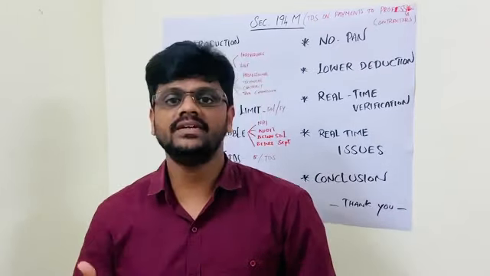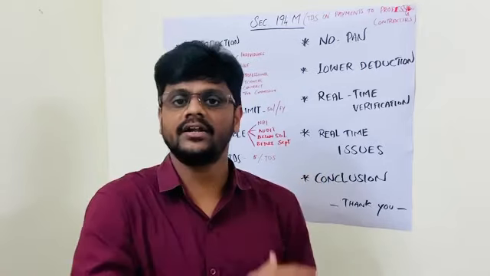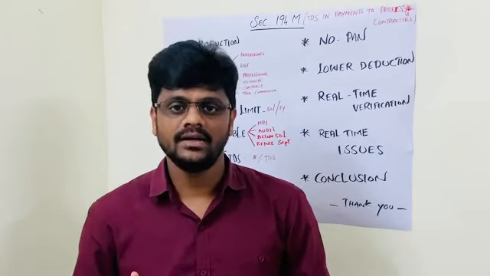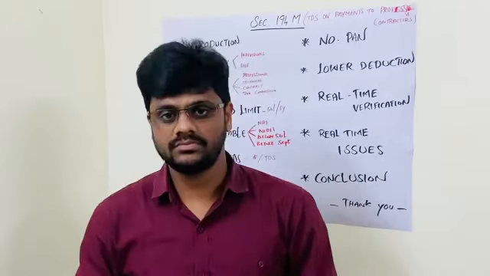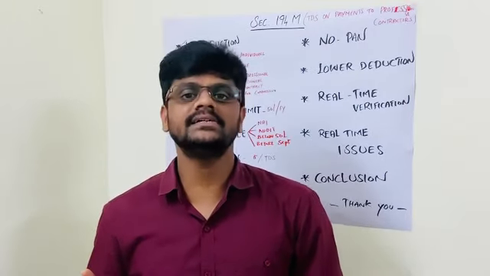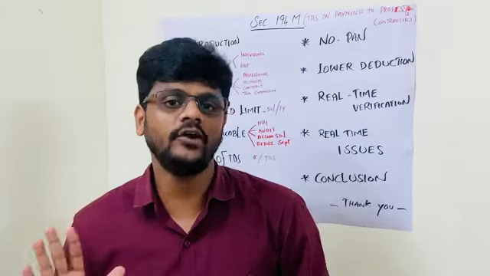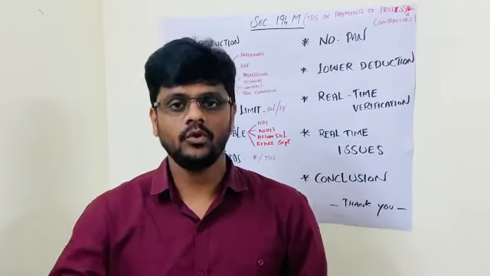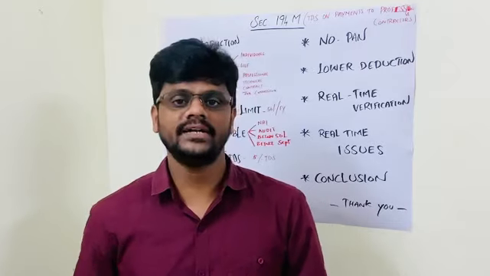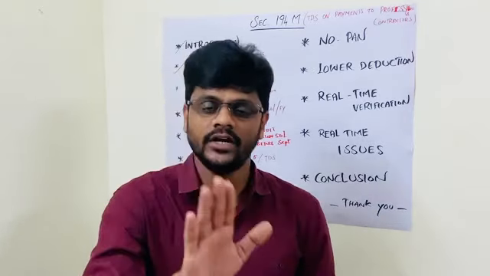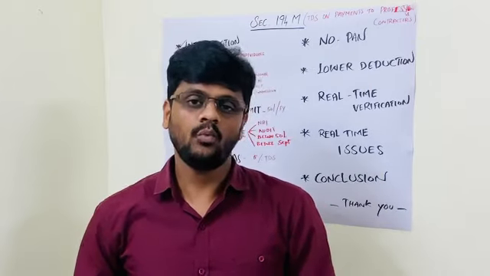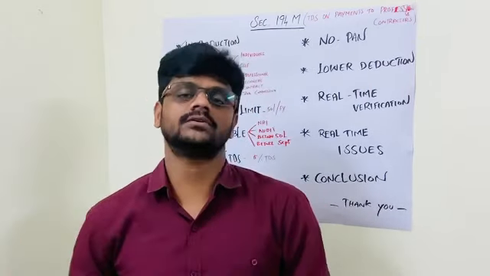These 4 activities will be coming under the radar of 194M, and the respective deductor should deduct TDS at the rate of 5%. It's very much clear, right? Now going forward, yes, the deductor has deducted the 5% TDS on this payment. Now what does he need to do further?